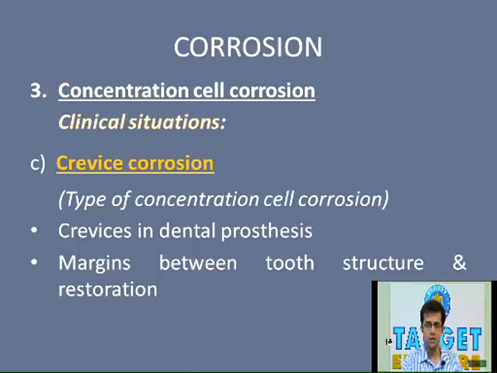Now if you remember, just note one thing: in any clinical situation it is not just one type of corrosion taking place. Usually 2 or 3 types of corrosion occur simultaneously. It is very uncommon that only one type of corrosion will occur. For example, in this case, pits are also responsible for stress concentration, and they can also be factors responsible for stress corrosion. And pits in the restorations, or microscopic irregularities in the restorations, are most commonly responsible for concentration cell corrosion. And this is one of the reasons why metallic restorations should be properly polished, to avoid concentration cell corrosion.